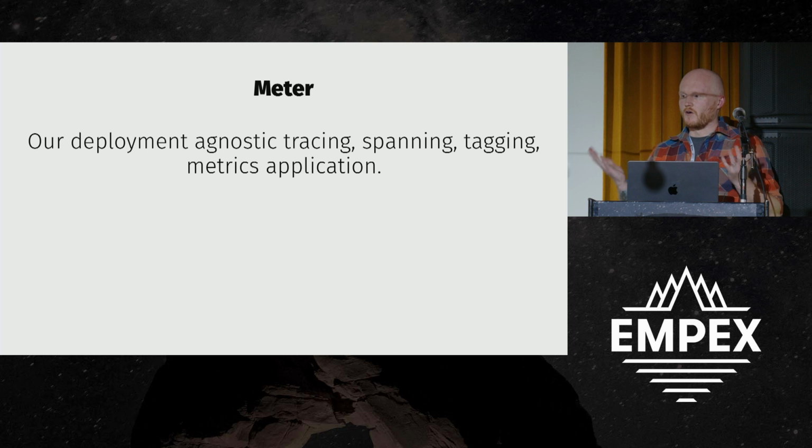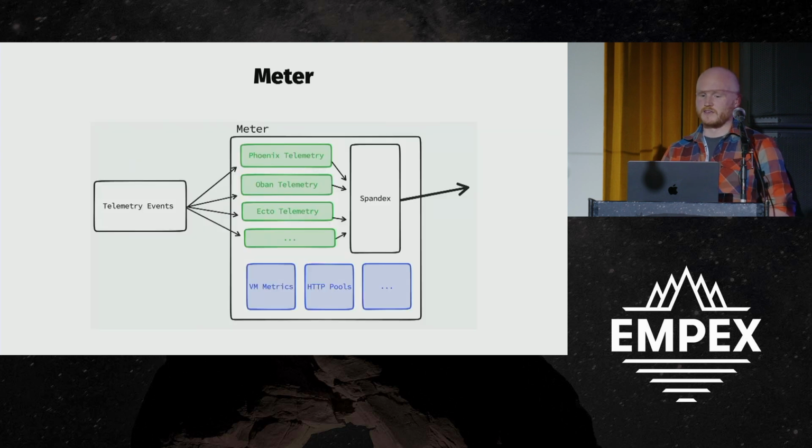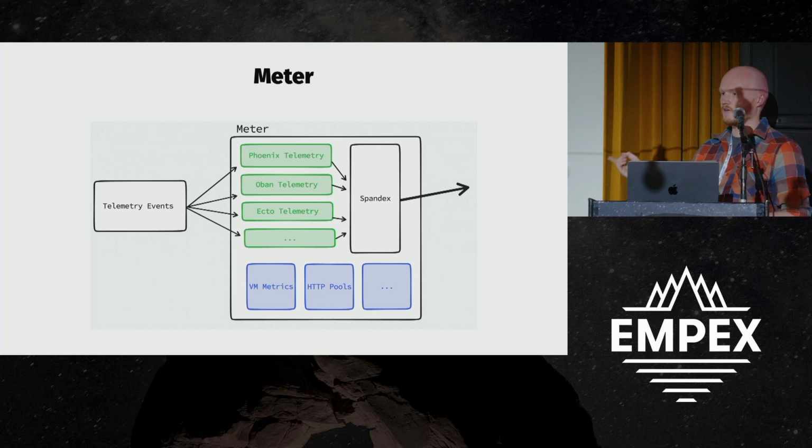To wrap all this up, a part of our umbrella is an application called Meter. It's our deployment-agnostic tracing, spanning, tagging, and metrics application. It cares a whole lot about telemetry and observability and everything around it, so the other parts of the system don't have to. And it looks something like this. All the attach calls that I had in slides would live in here. This is going to attach to everything that we care about with every library that we use. It's going to define all the pollers that we care about. It defines all the metrics we want to gather.